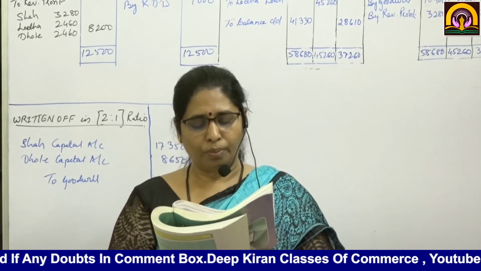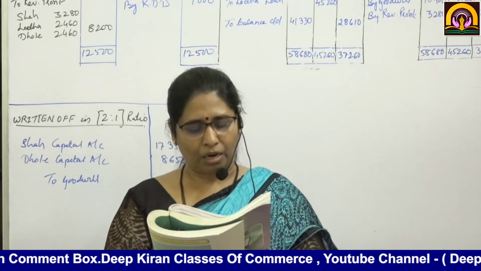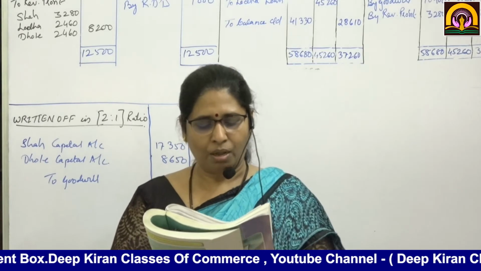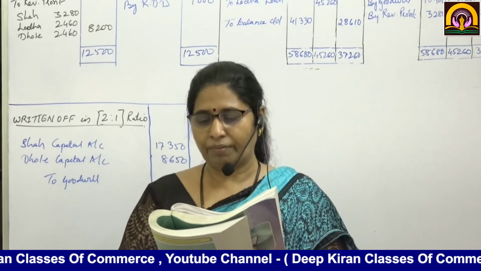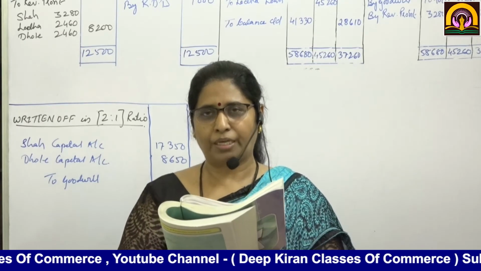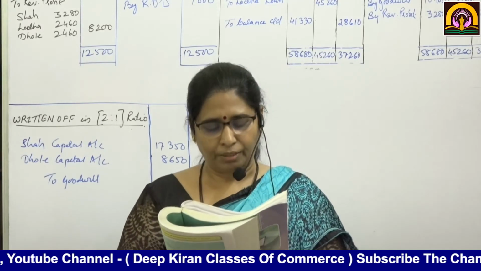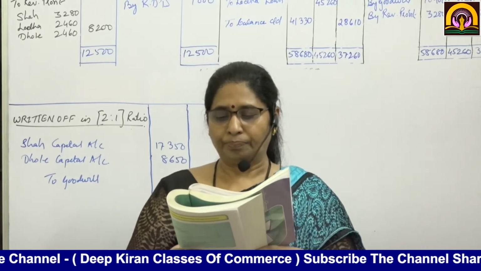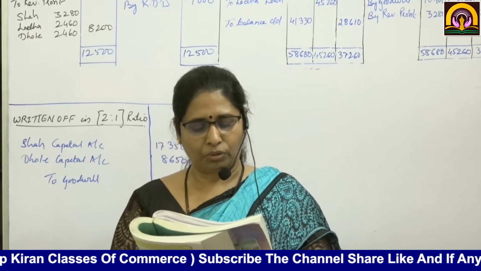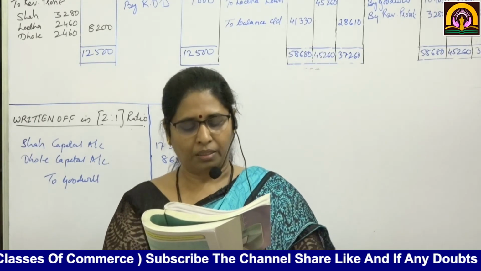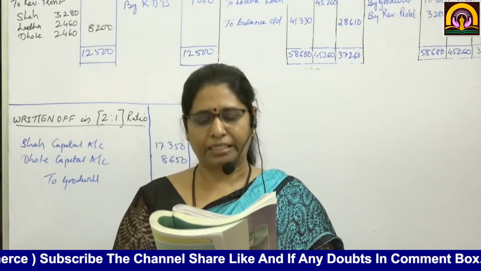Computers to be depreciated at 10%, where you are going to take profit and loss adjustment account debit side because it is depreciation. Furniture to be revalued at rupees 27,500. That means appreciation by 2,500. Then vehicle to be appreciated by 20%. On rupees 45,000, 20% will come to 9,000. RDD is no longer required, so RDD also will come in profit and loss adjustment account credit side.